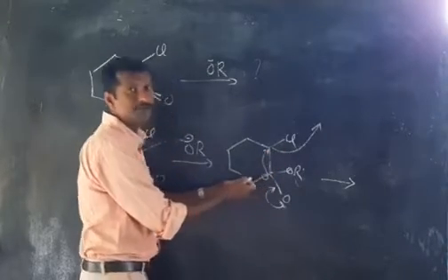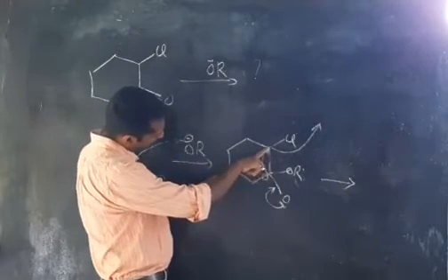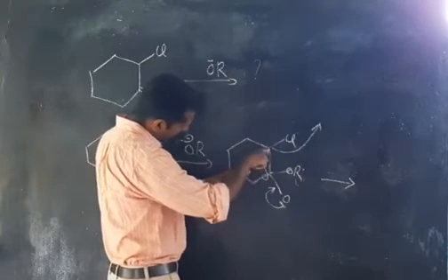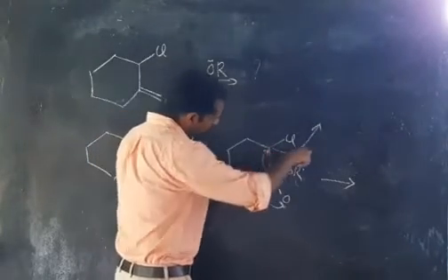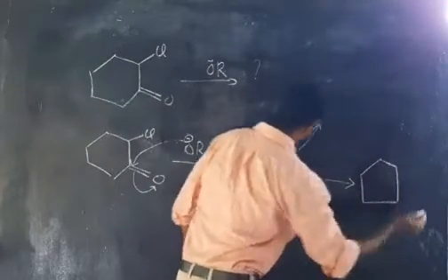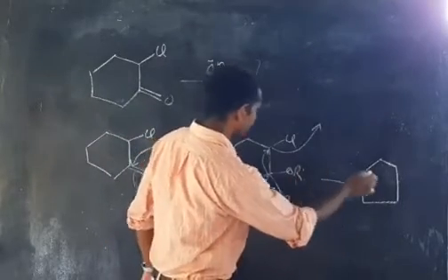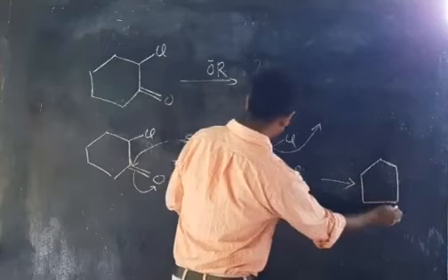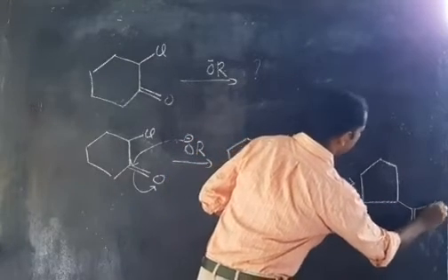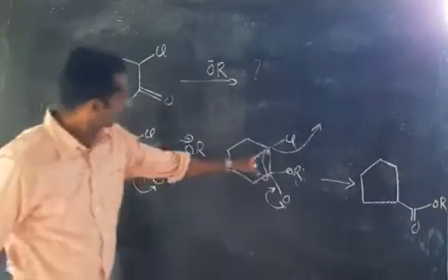The ring will be changed into a 5-membered ring. This bond breaks from this carbon and it is joining to here. The CCl bond, again Cl is partially positive, therefore it is attacking on this carbon. At that time Cl will be removed and you get, correct, it will become a 3-membered ring, and you can see that you are getting a 5-membered ring with double bond O and OR.